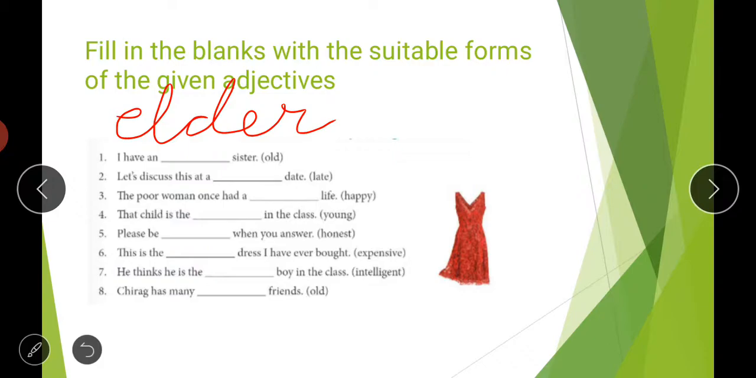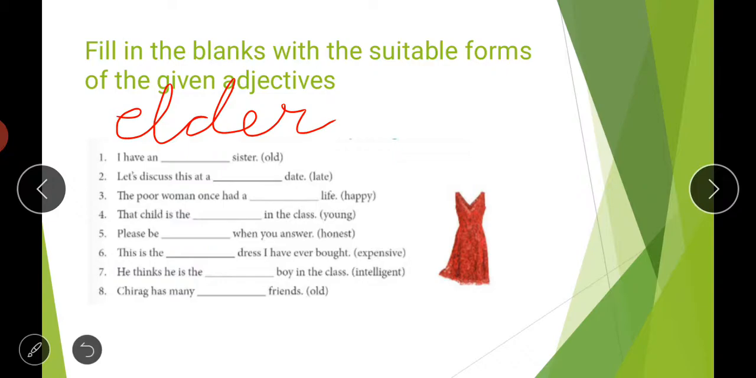Fourth is: the child is the dash in the class. So we are talking about the whole class now. We are not comparing between two students. So we will write the superlative form of young, which is youngest. That child is the youngest in the class.